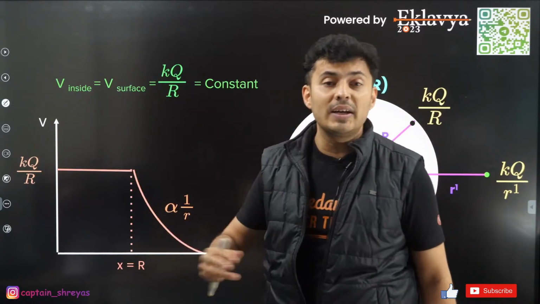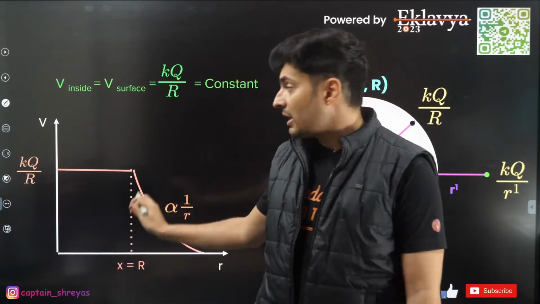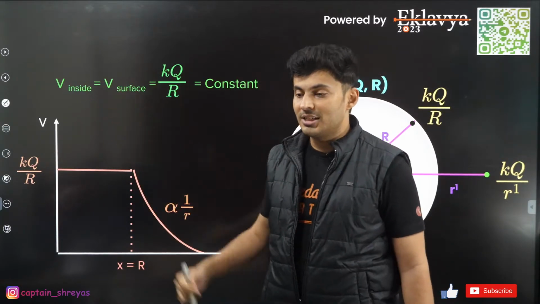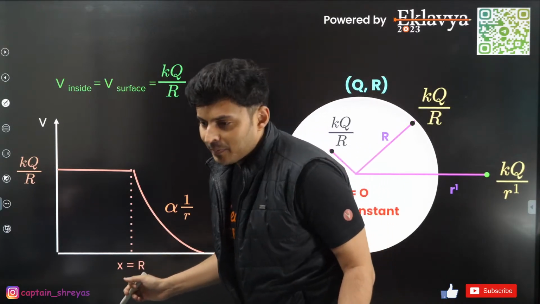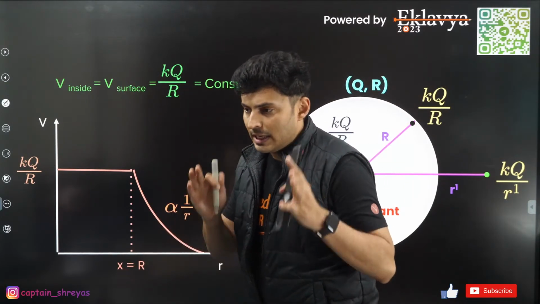Just because there is no field does not mean there is no potential. There is potential, but it is not changing. So after that, it is inversely proportional to R. Yep, I hope this is clear.